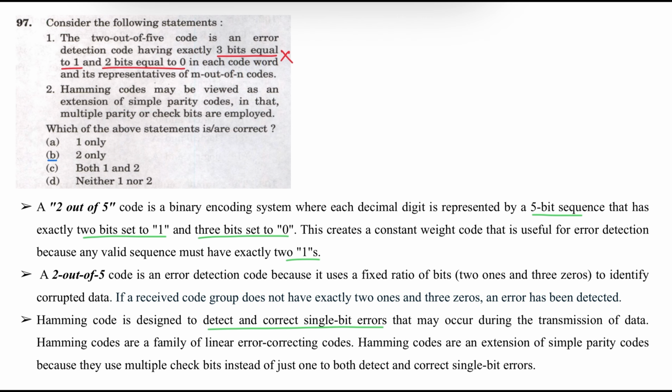Hamming codes are a family of linear error correcting codes. Hamming codes are an extension of simple parity codes because they use multiple check bits instead of just one to detect and correct single bit errors. Only statement 2 is correct. Correct answer is option B.